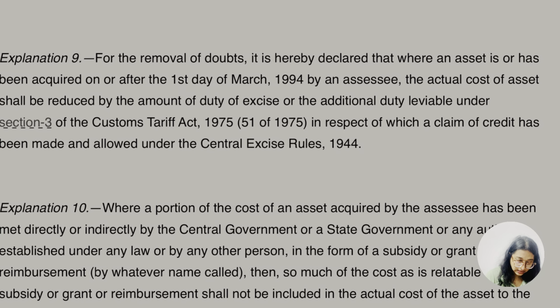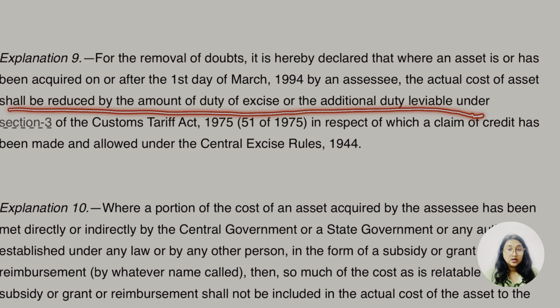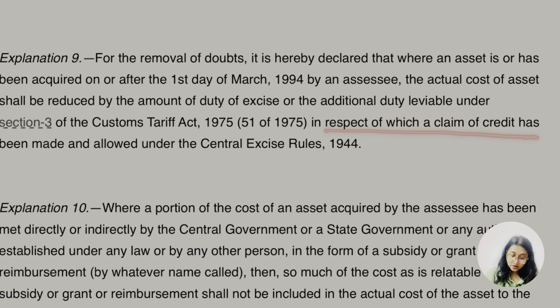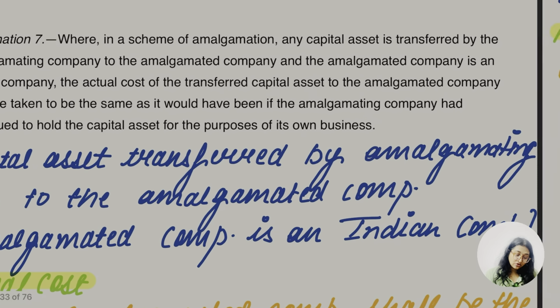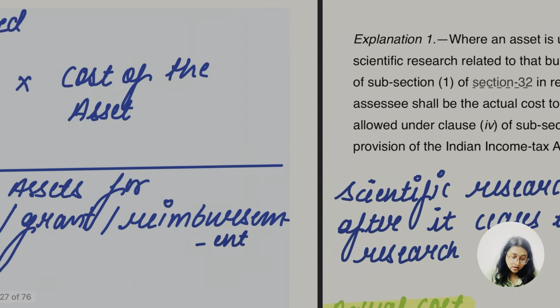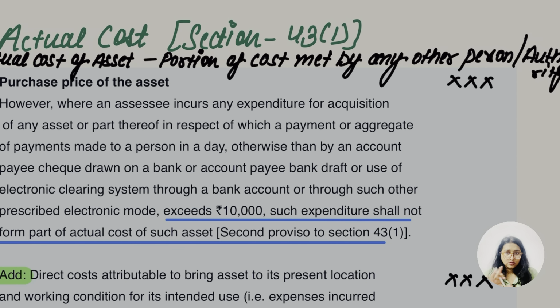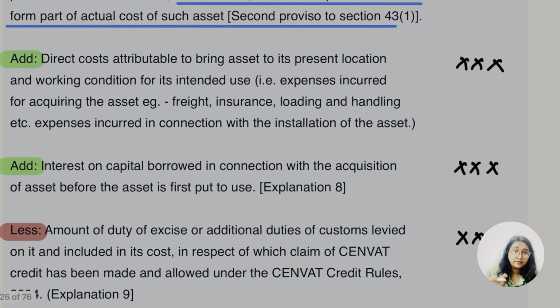हाँ, ये रहा explanation 9. For the removal of doubts, it is hereby declared that where an asset is or has been acquired on or after the first day of March 1994 by the SSC, the actual cost of asset shall be reduced by the amount of duty of excise or additional duty which is leviable under section 3 of the Custom Tariff Act 1975, in respect of which claim of credit has been made and allowed under the Central Excise Rules 1944, ठीक है. So this part is to be reduced from the total amount, ठीक है. This would form part of the actual cost.